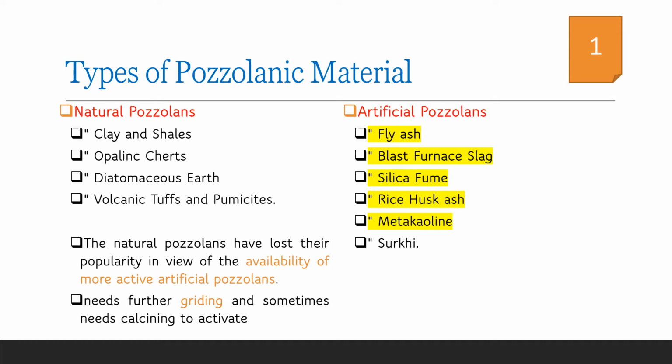In the previous lecture we have seen that pozzolanic materials can be either naturally available or artificially made as industrial byproducts. Among them, fly ash has already been discussed, and in this session we will be discussing silica fume, which is one of the most effective pozzolanic materials that can be used to replace cement in concrete.